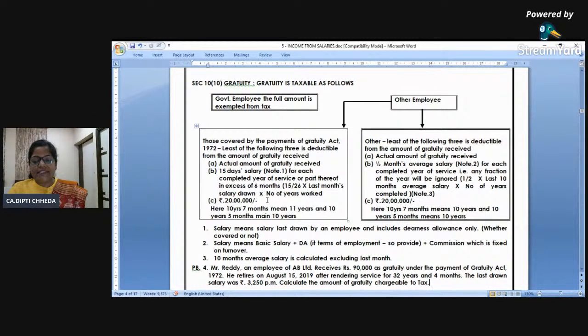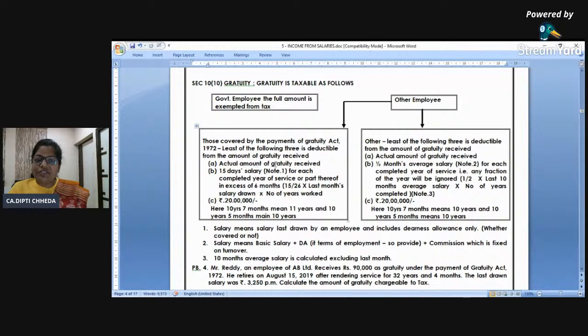Now, let us start with the gratuity. Gratuity received by government employees is fully exempt. Other employees, listed company, private company, partnership firm, wherever, if they are covered under the Payment of Gratuity Act, then the least of the three is exempt. First, I'll teach this, and then I will do the revision.